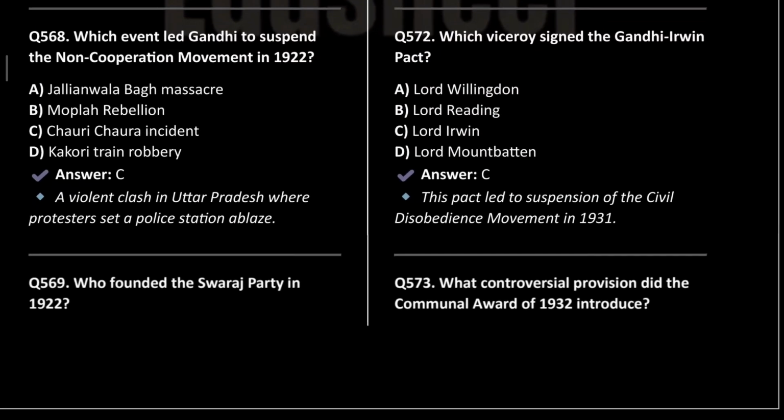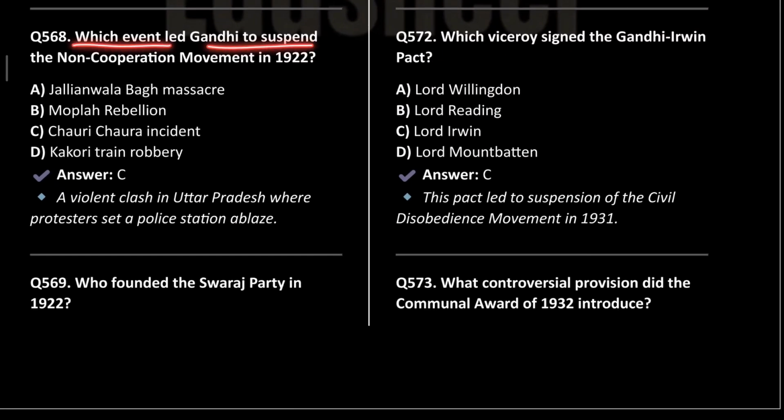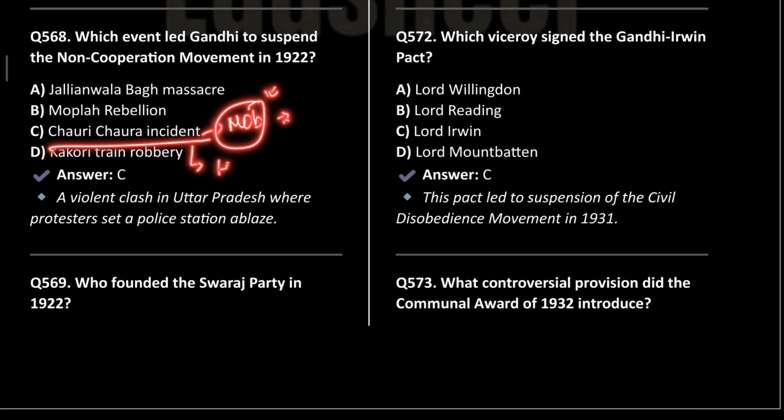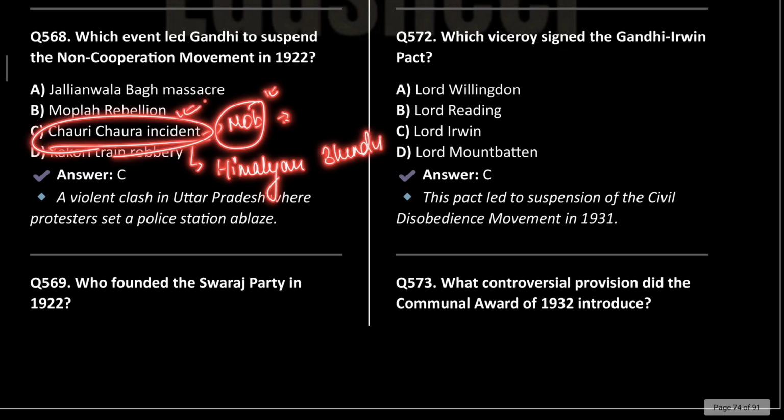Okay. Next is, which event led Gandhi to suspend the non-cooperation movement in 1922? So it was the Chauri Chaura incident, in which the mob set a police station in the Gorakhpur district on fire. This Chauri Chaura Kand was also called the Himalayan blunder. अब Himalayan blunder किसने बोला था इस Chauri Chaura Act को? ये आप मुझे comment section में बताना.